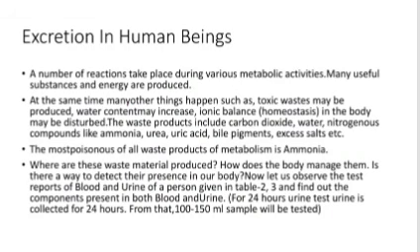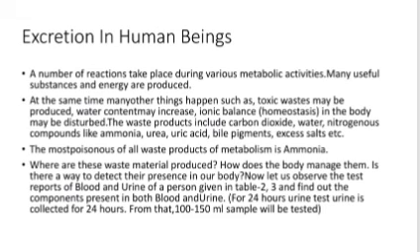A number of reactions take place during various metabolic activities. Many useful substances and energy are produced. At the same time, many other things happen, such as toxic wastes may be produced, water content may increase, and ionic balance in the body may be disturbed. The waste products include carbon dioxide, water, nitrogenous components like ammonia, urea, uric acid, bile pigments, excess salts, etc.